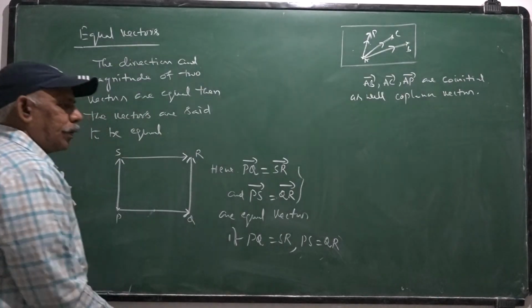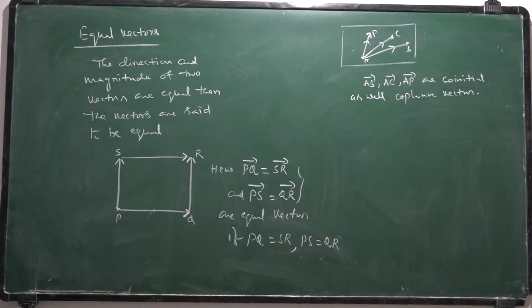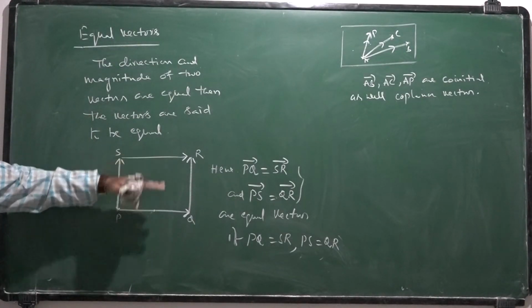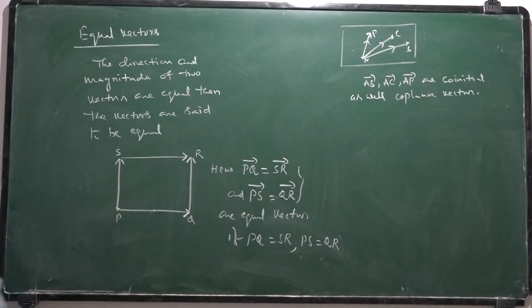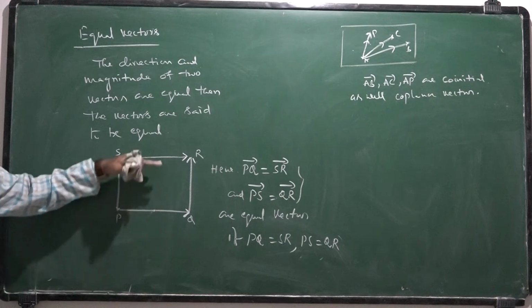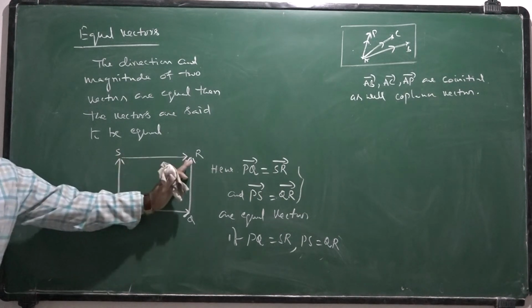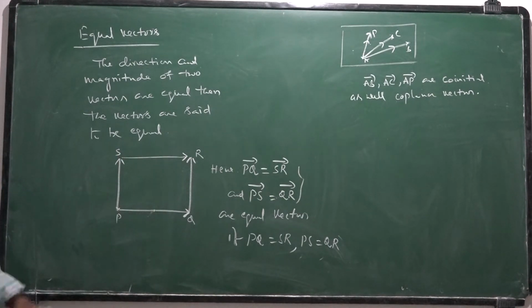If the lengths are equal and the directions are equal, here they are parallel also, parallel and collinear also. These two are collinear, these two are collinear, and parallel and equal also. So equal vectors are always collinear, and they are also parallel vectors.